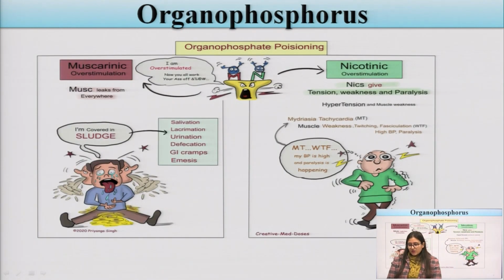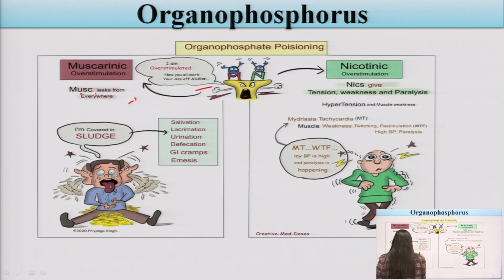Now the organophosphorus poisoning, the muscarinic stimulation and nicotinic overstimulation. This is a cartoon images in which I am not overstimulated. Now you all work your asses of this. Okay, now the muscarinic overstimulation, MUSH leaks from everywhere. I am covered in the sludge.